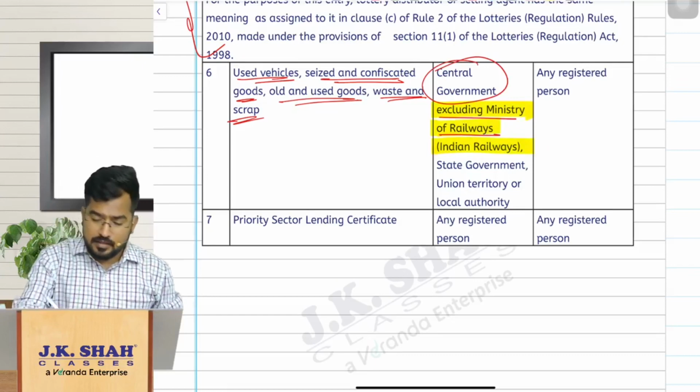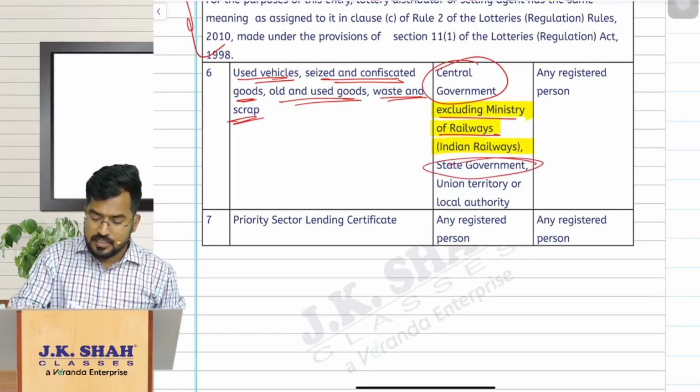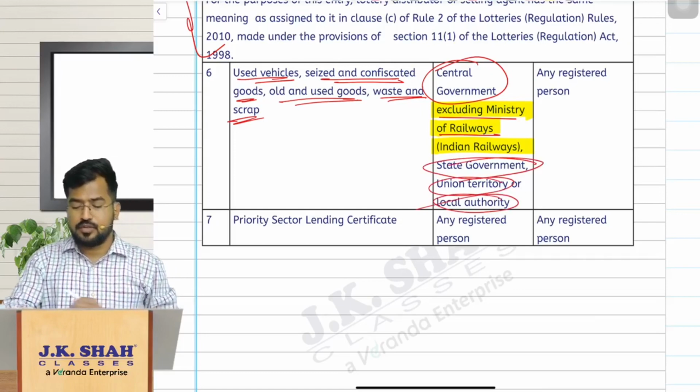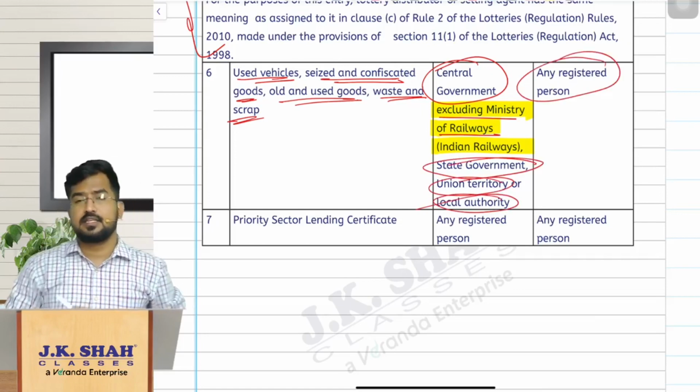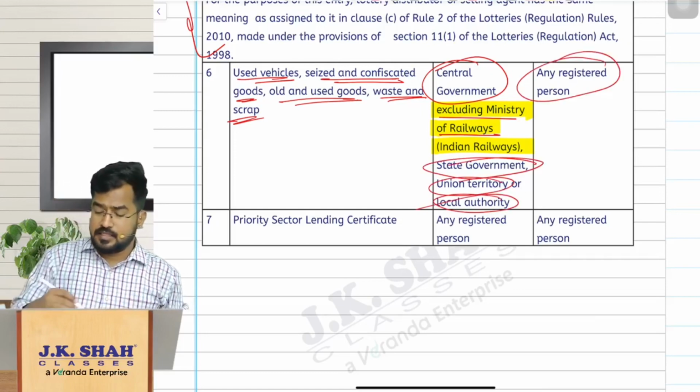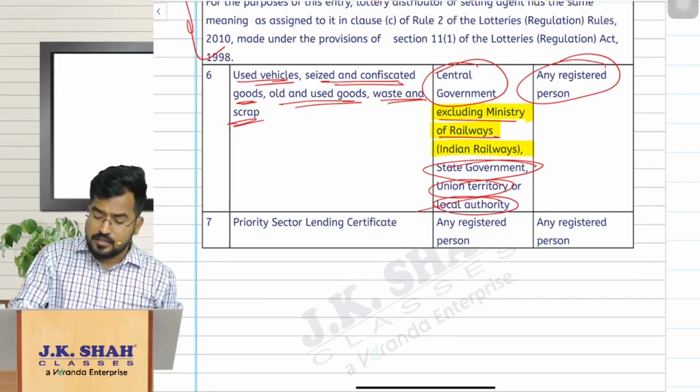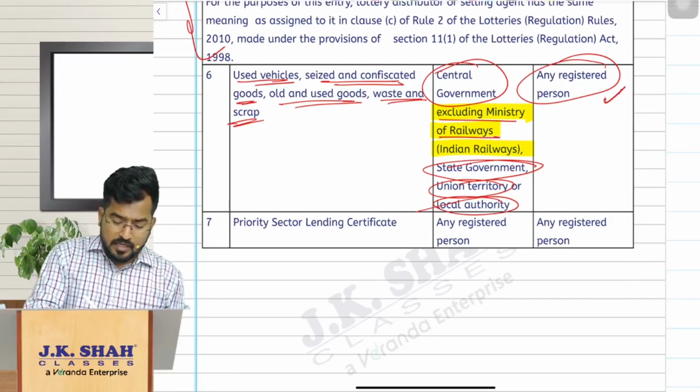Okay, if these are sold by the state government, union territory or local authority to any person registered under GST, then this registered person is liable to pay GST. So mark this entry important.